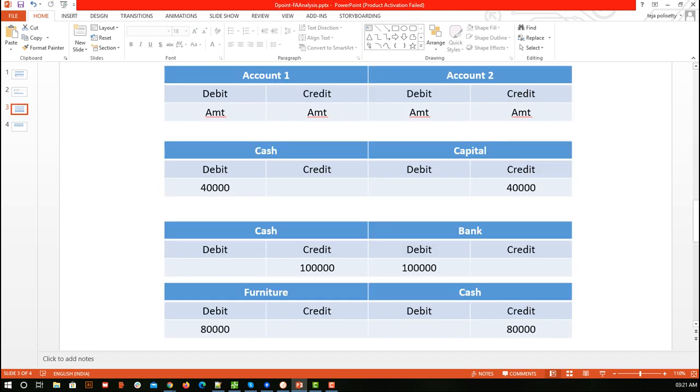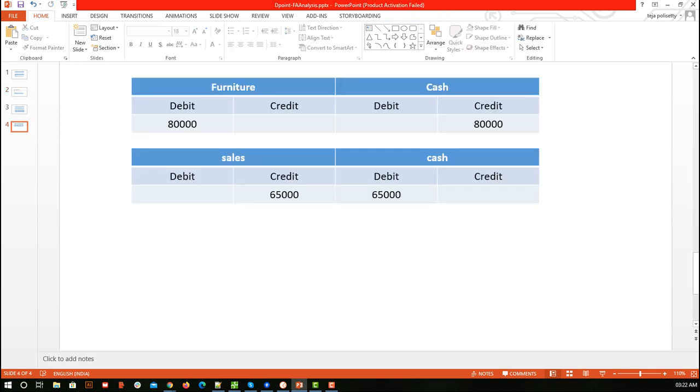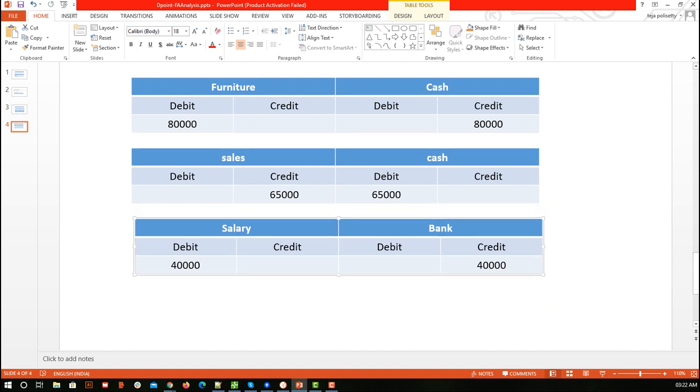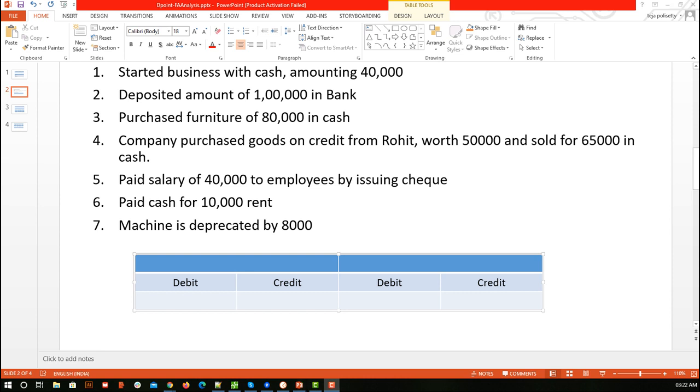Okay, so let me copy paste this again, and then we are going to clear the accounts, clear the amount. Now let's get back to our sixth thing. Here paid cash for 10,000 rent. So what all things are involved?